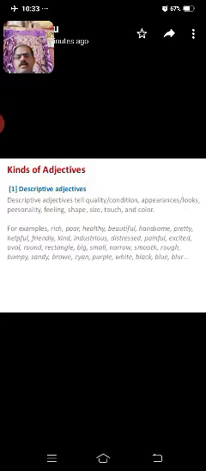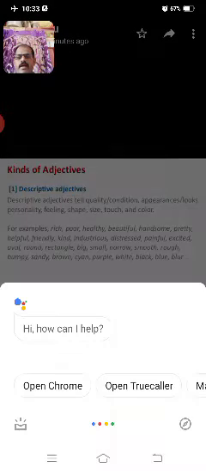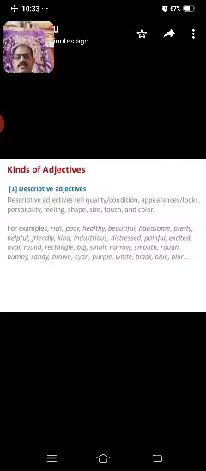Poor is a descriptive adjective. Healthy, beautiful, handsome, pretty, helpful, friendly, distressed, painful, excited, oval, round, rectangle, big, small, narrow, smooth, rough, bumpy, sandy, brown, purple, white, black, blue, etc. These are called descriptive adjectives.